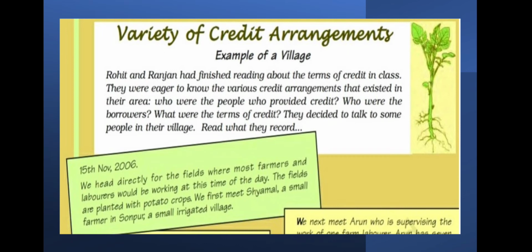Rohit and Ranjan had finished reading about the terms of credit in the class. They were eager to know the various credit arrangements that existed in their area. So who were the people who provided credit and who were the borrowers? What were the terms of credit? And they decided to talk to some people in their village, because Rohit and Ranjan had some curiosity.